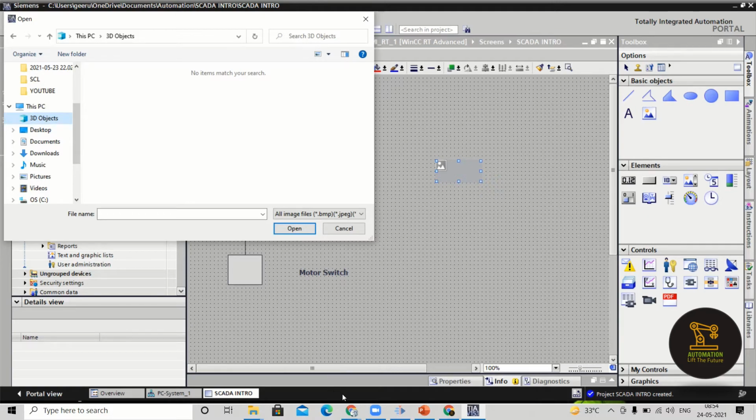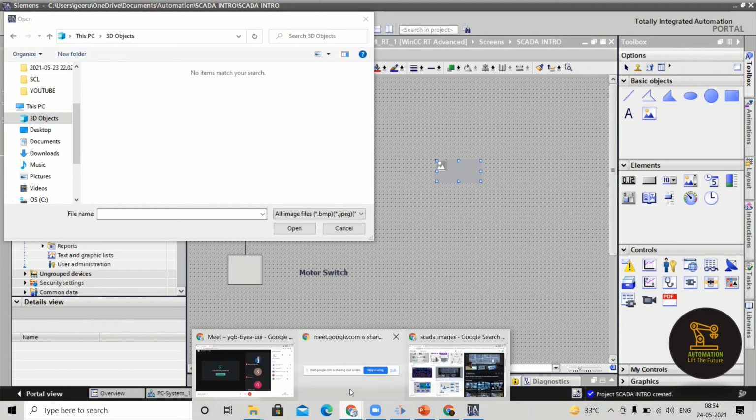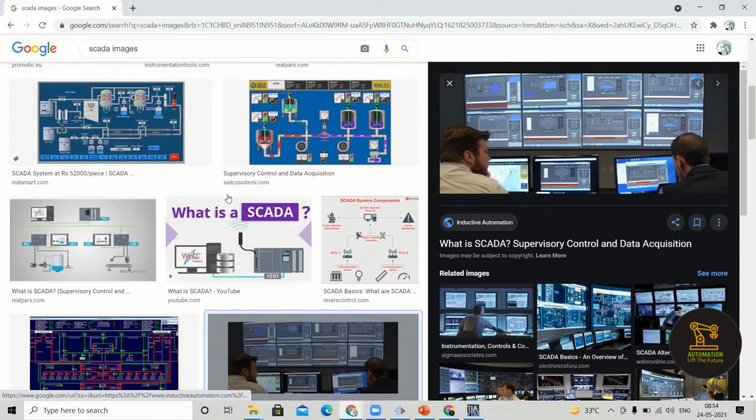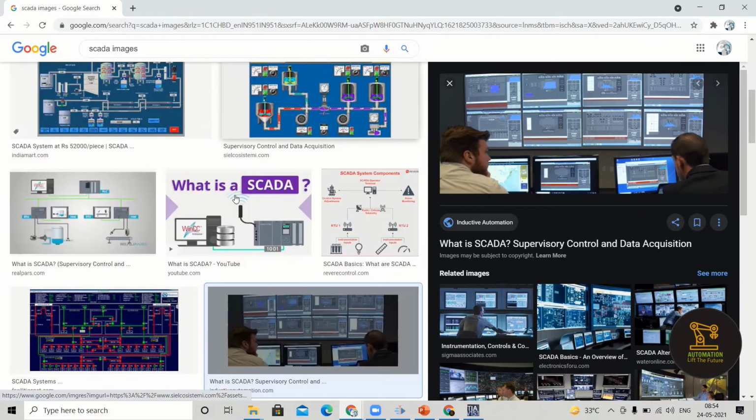So what I will do is, I will download one image. Any one of the images from the internet, we will download that.